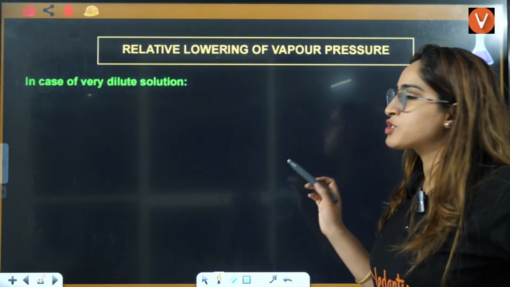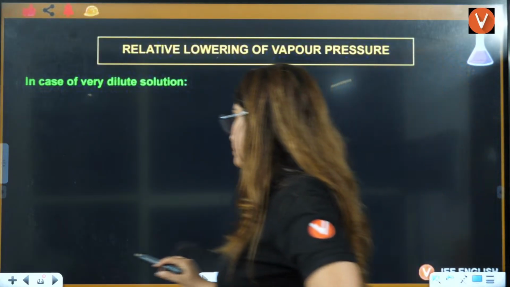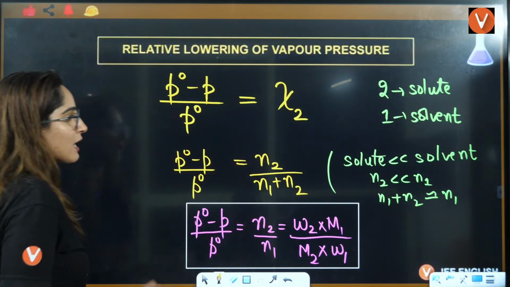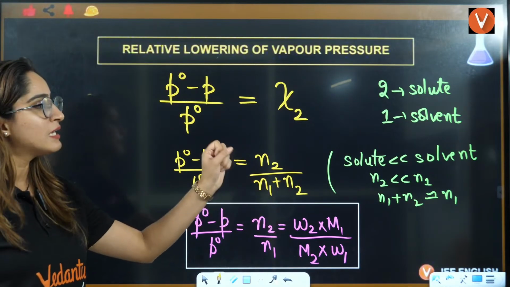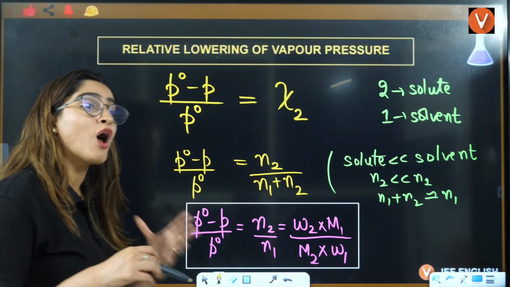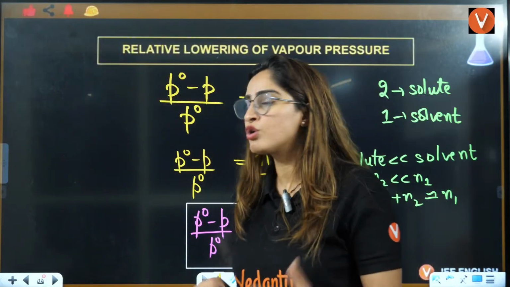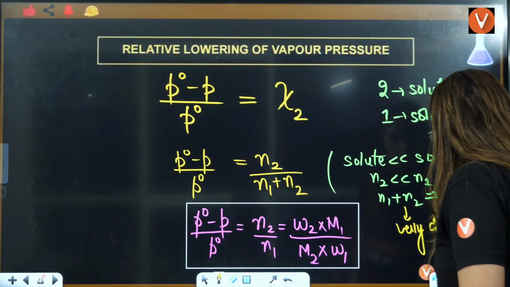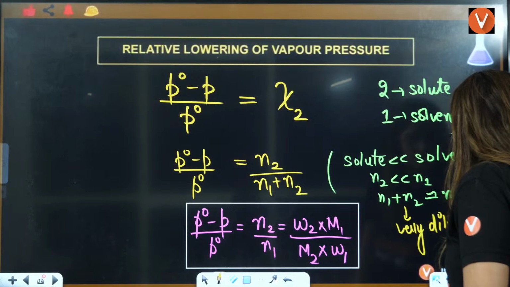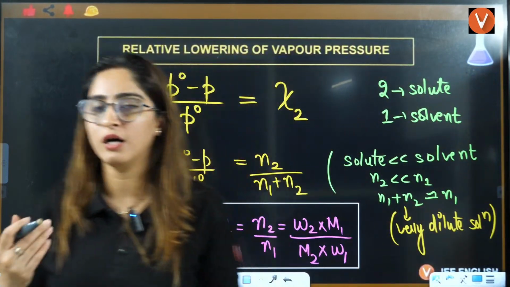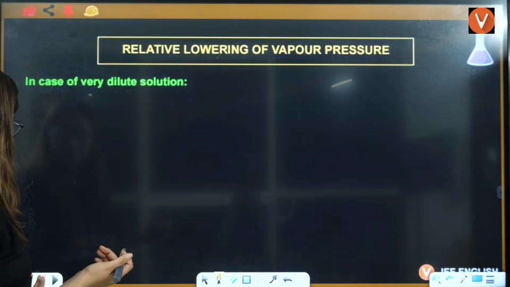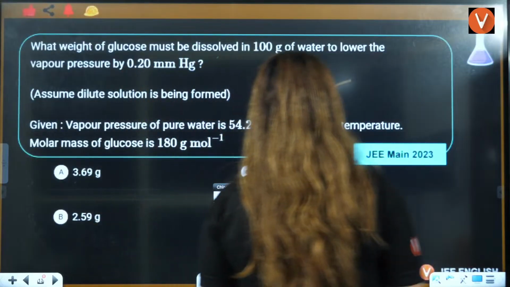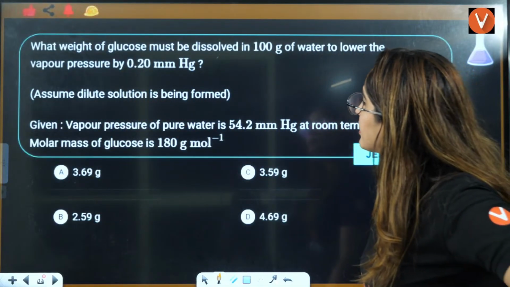Now, in case of a very dilute solution only, I was talking about this thing, right? I have already talked about that, that if you have a very dilute solution, you are going to neglect the N2 concentration here, because solvent is very high as compared to solute. You can also write it for a very dilute solution. That depends on the question, but that is the simple case here, right? Now let us solve this question and see if there is anything.